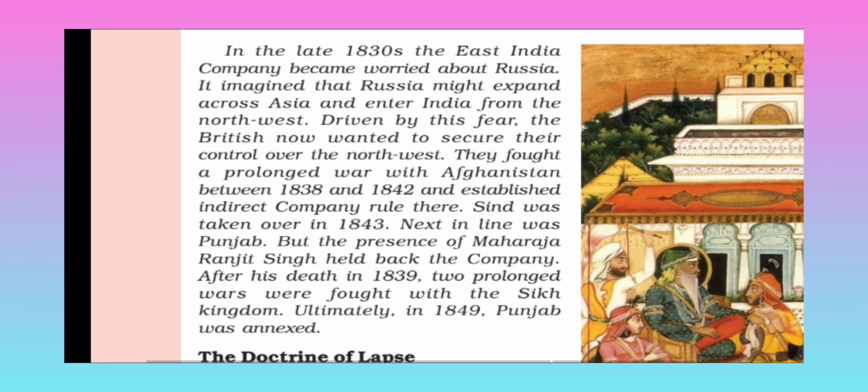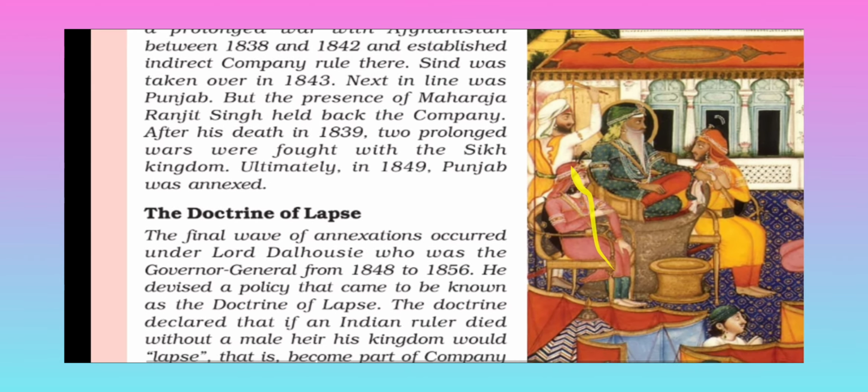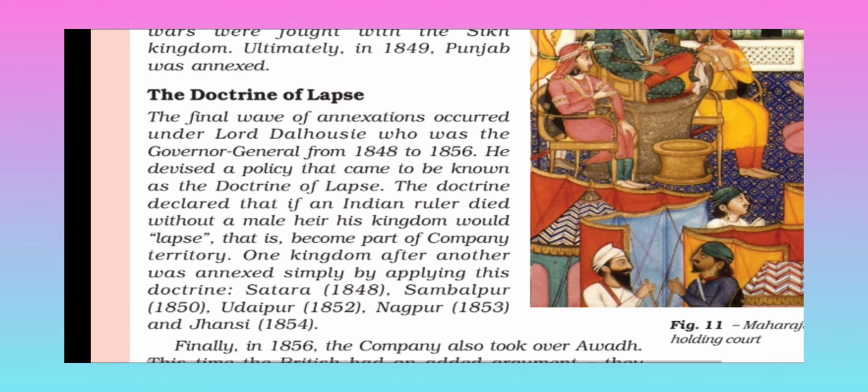Okay, Sindh is a place that is right now in Pakistan, so that was taken in 1843. And next in line was Punjab. Right now, half of Punjab is in India and half is in Pakistan. But the presence of Maharaja Ranjit Singh held back the Company. After his death in 1839, two prolonged wars were fought with the Sikh kingdom. Ultimately, in 1849, Punjab was annexed. As long as Maharaja Ranjit Singh was there, they could not annex Punjab, but after his death, they could.